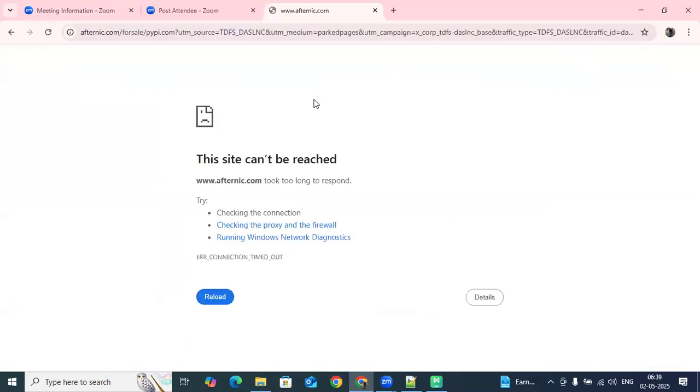Like how we use it on our mobile. For example, if you are using an Android phone and you want to install any mobile application, from where do you install?